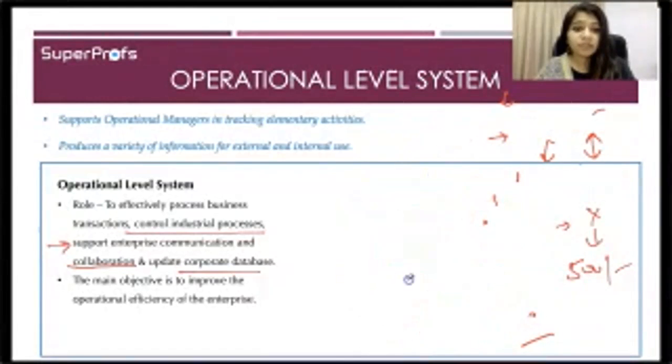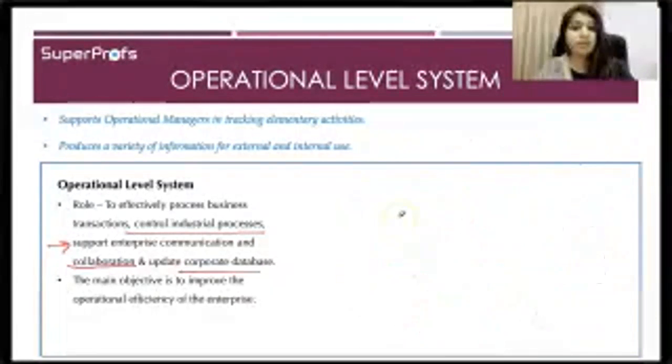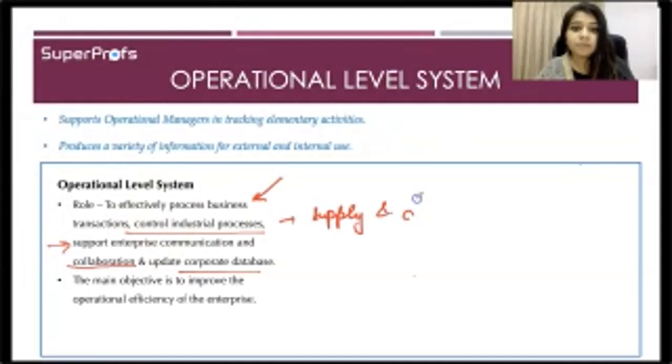So what are all these things between these different functions? You're basically collaborating between different functions, you're maintaining a common database, you're updating your corporate database. So to effectively process business transactions, to control industrial processes like your supply and demand, to support enterprise communication, that okay, a particular store is doing well or not, and collaboration, and to update corporate database.